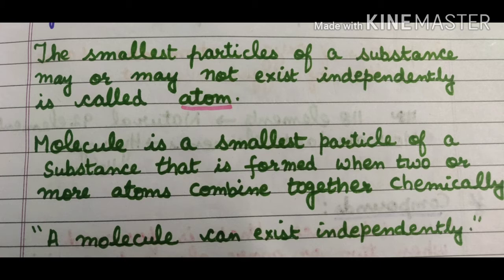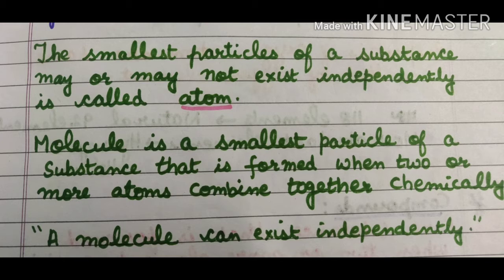And a molecule is the smallest particle of a substance that is formed when two or more atoms combine together chemically. So what is a molecule? When one or more atoms, two or more atoms, combine chemically, they form a molecule.